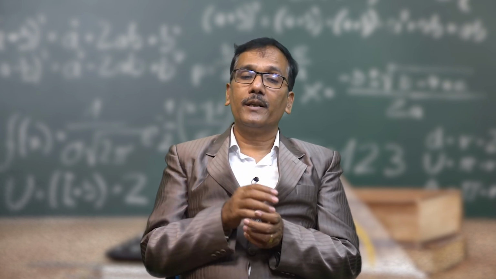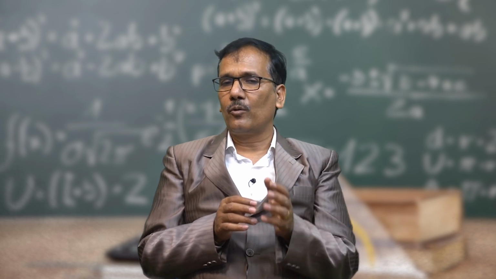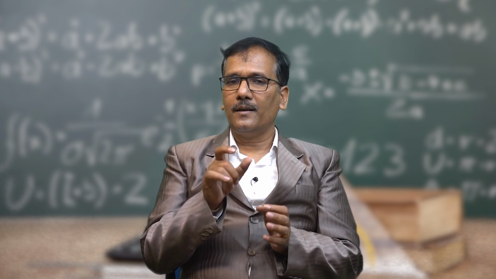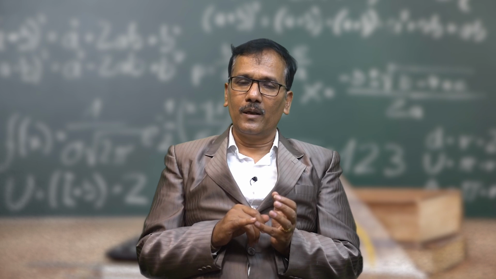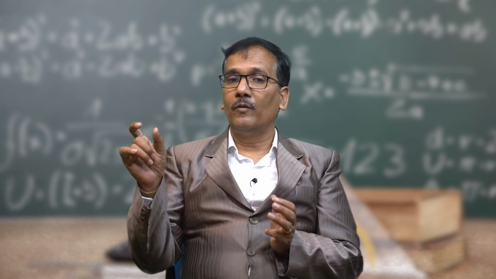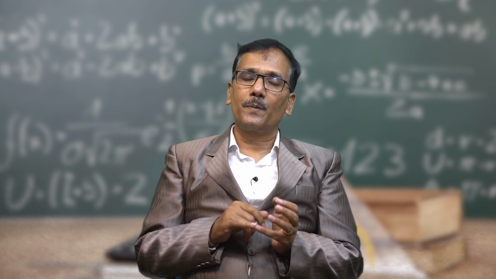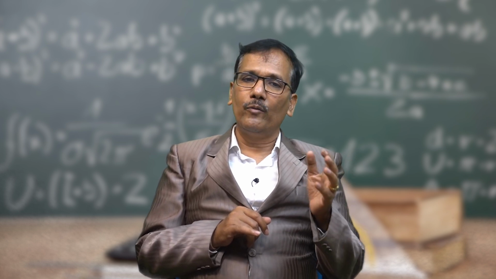He also calculated the velocity of this electromagnetic wave, c equals 1 upon root of mu naught epsilon naught, and this was further proved by Hertz, because of whose experiment we have the unit of frequency, hertz. So, Hertz proved experimentally in 1888 that these electromagnetic waves or radio waves exist.